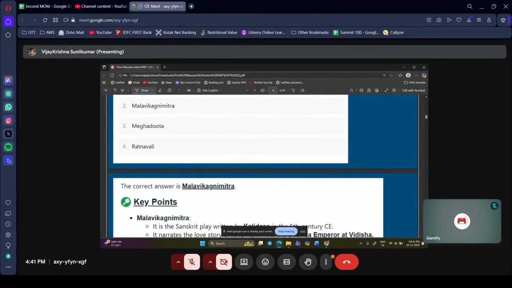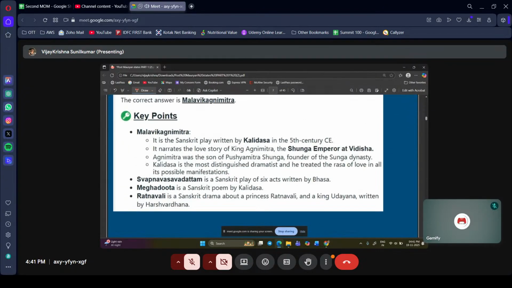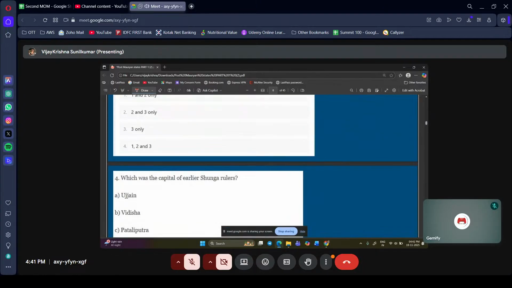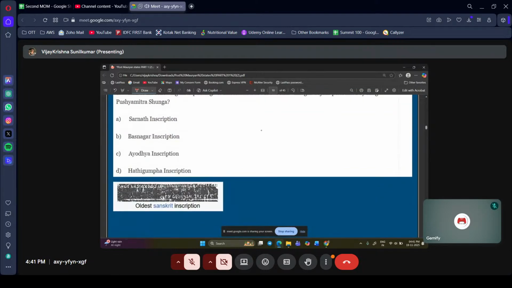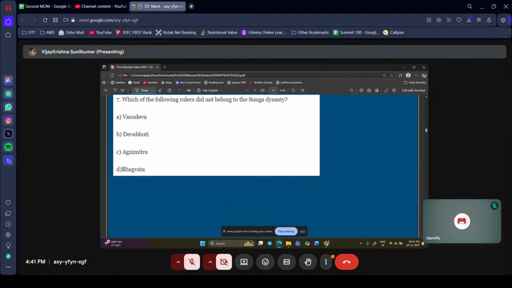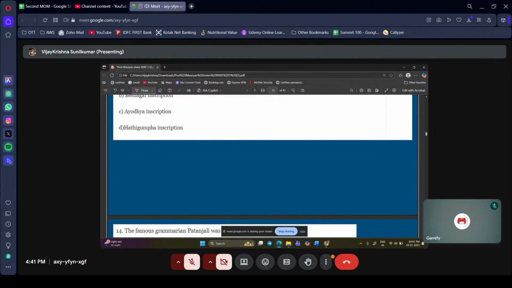You know about Malavikagnimitram, right? Malavikagnimitra was written by Kalidasa, and the king's name is Agnimitra. He is the son of Pushyamitra Sunga. Then the Ayodhya inscription that we were talking about is in Sanskrit.